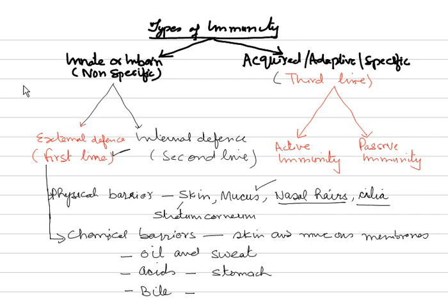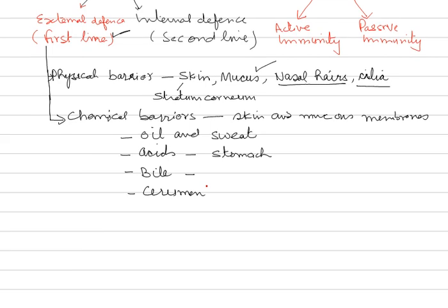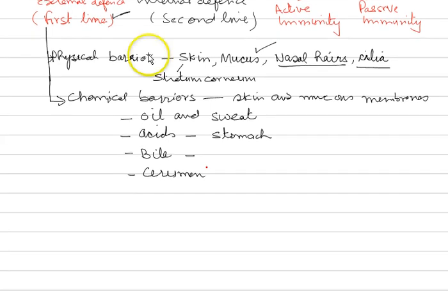Another example is cerumen, that is earwax. Again, this earwax is important. It traps dust particles, firstly, then kills bacteria, and also is responsible for repelling insects. So three important functions: firstly, trapping the dust particles, killing bacteria, and thirdly, repelling insects.